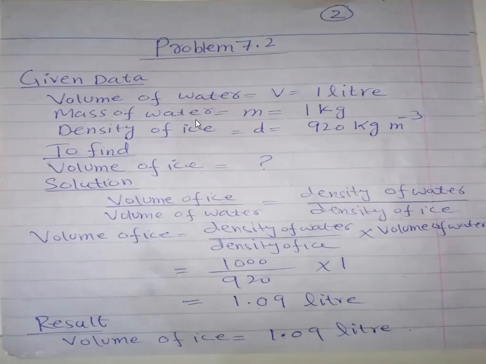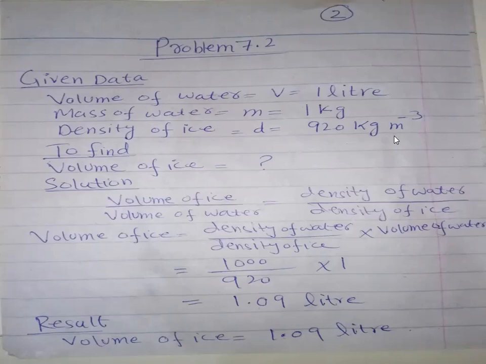I repeat this numerical problem, problem 7.2, for you. First of all, I read the statement. It says, what should be the volume of ice formed by freezing 1 liter of water? So the volume of water is 1 liter, given to me, and the density of ice I found from the table on page 147 under table 7.1. Please look at table 7.1. From the table, I note this down: density of ice is 920 kilogram per cubic meter.